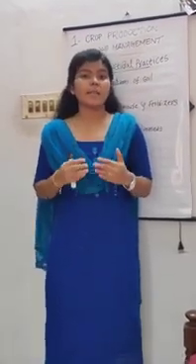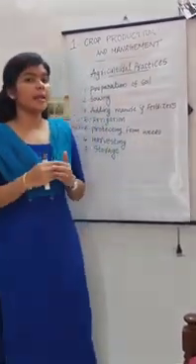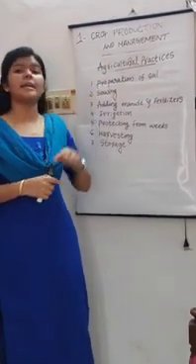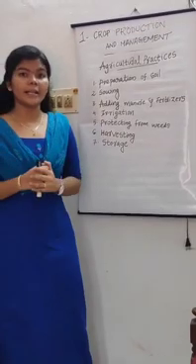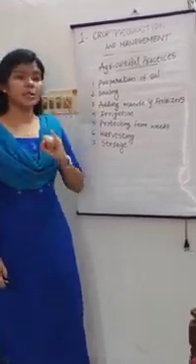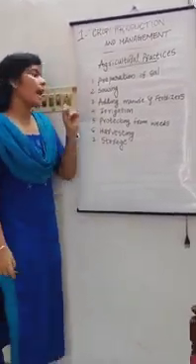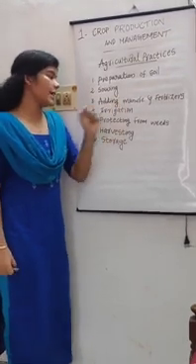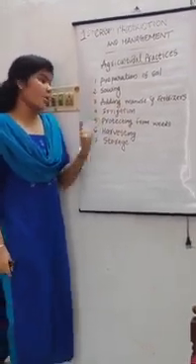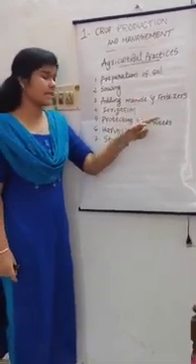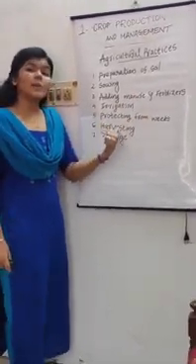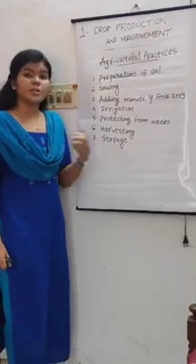So students, when you want to grow a crop, you need to follow certain step-by-step procedures, and these step-by-step procedures are called agricultural practices. There are 7 agricultural practices. What are they? First one is the preparation of soil, sowing, adding manures and fertilizers, irrigation, protecting from weeds. Weeds means unwanted plants. We will discuss it later. And next one is harvesting, and the last one is storage.